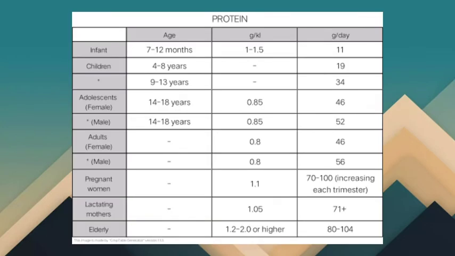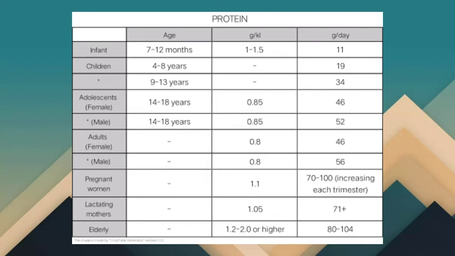So I have here a table containing the concise information that I researched about the recommended daily allowance of protein for different life stages. As we can see here, we have infant, children, female adolescents, male adolescents, adults, female and male, pregnant women, lactating mothers, and elderly.